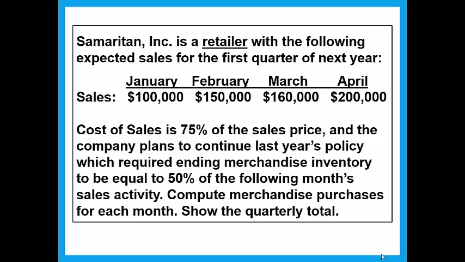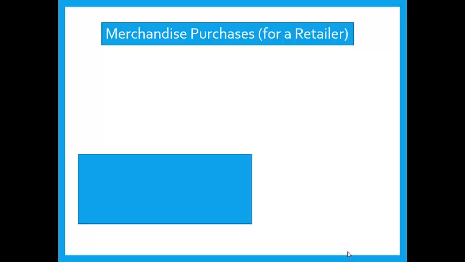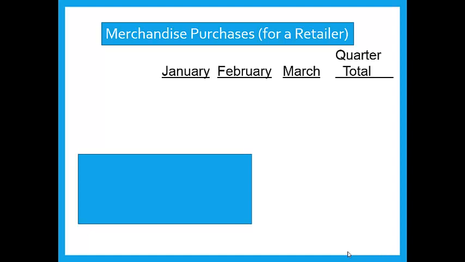Now, before we leave this page, note that when we buy inventory, it's going to be at cost. That's what we're going to pay our supplier. So our purchases are going to be at 75% of the sales prices shown for each of those months. Also note that we do want to have ending inventory, and we have beginning inventory because we're continuing last year's policy. All right, so we're going to do this for each month and then have a quarterly total. So I'll set up a column for January, a column for February, a column for March, and then a quarterly total.